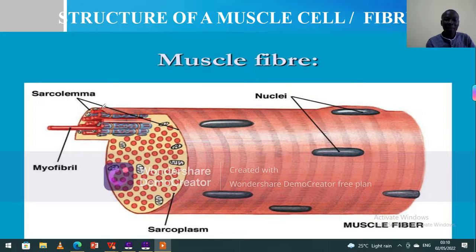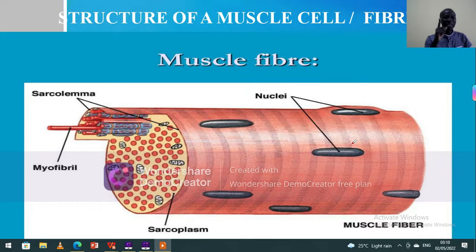And this is, by the way, what we have shown on the screen there. The whole of this on the screen is a muscle cell. It is not a muscle. It is just a muscle cell. And many of these muscle cells, which we call muscle fibers, will make up what we now call a muscle tissue. So you can look at it and think, this is a muscle. No, this is only one cell, but there are many of them in one muscle tissue. It is elongated the way you are seeing. It is like a cylinder, elongated. And its nucleus is also elongated.